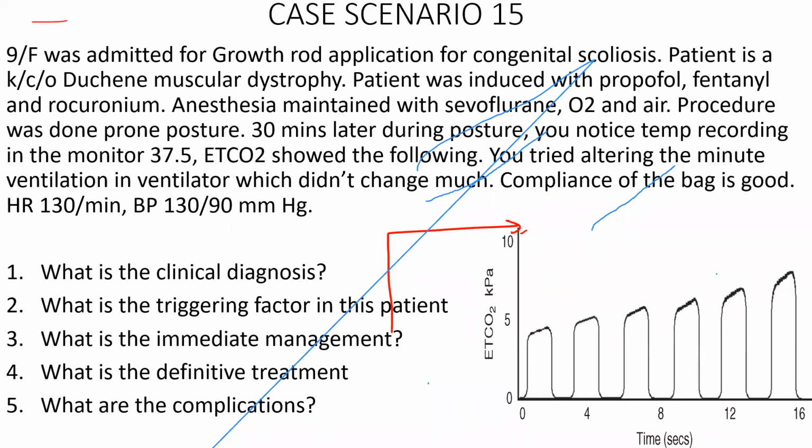Cut off the anesthetics. Good. Stop giving the triggering agent. Stop anesthetic inhalation agents. Convert to TIVA, okay? Because the patient is under anesthesia, you'll have awareness. So convert to total intravenous anesthesia. Then